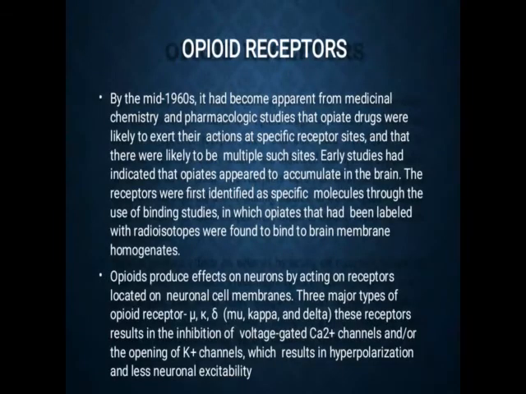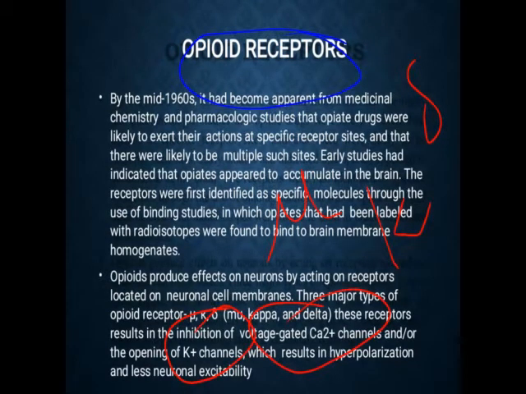Next part, that is the opioid receptor. So as we have told, there are three opioid receptors. One is the mu receptor, second is the kappa receptor, third one is the delta receptor. These are the three receptors which are responsible for the inhibition of voltage gated calcium channel as well as the opening of potassium channel, which results in hyperpolarization.